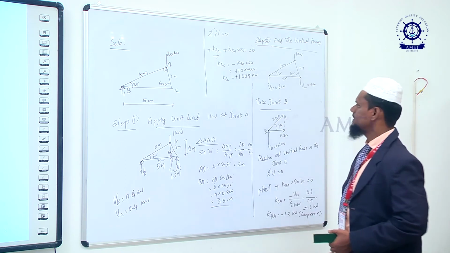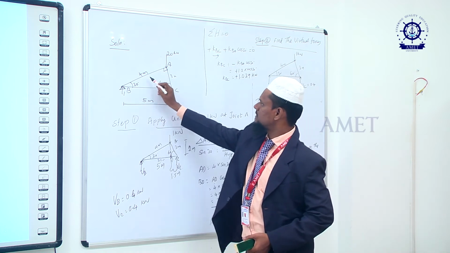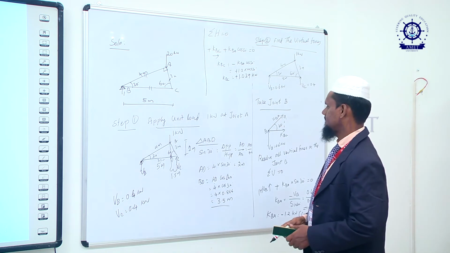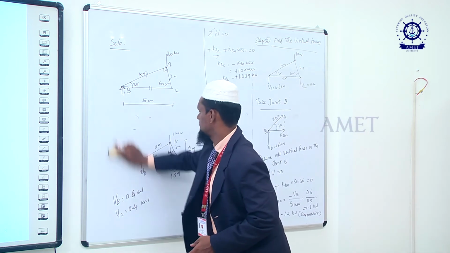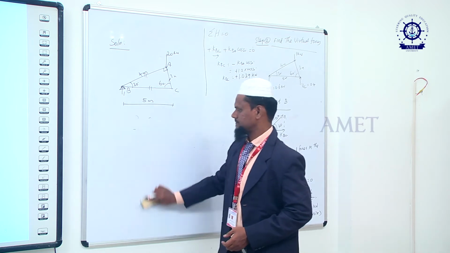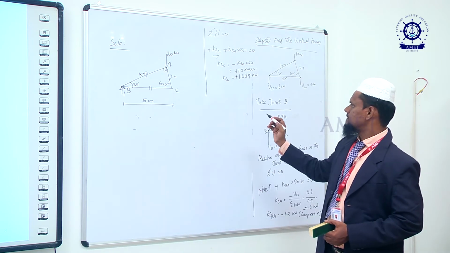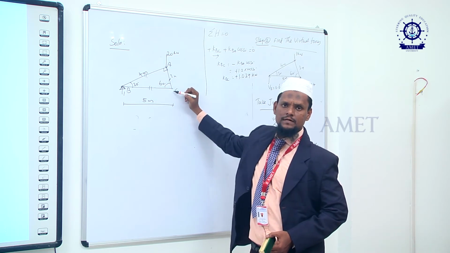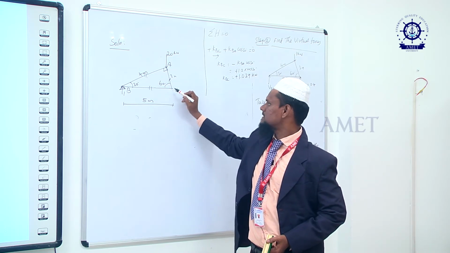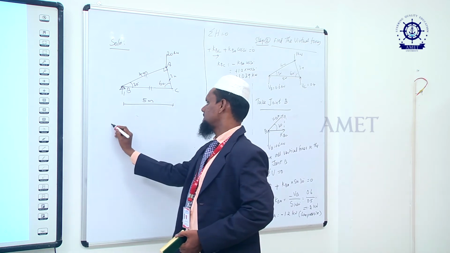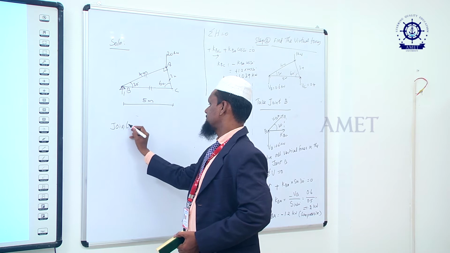So what is left? Of the 3 members, we have found out only these two. So only this member is left. Again we have to take a joint to find the virtual force in the member AC. We can take any joint: joint C we can take, joint A we can take. So let us take joint C.